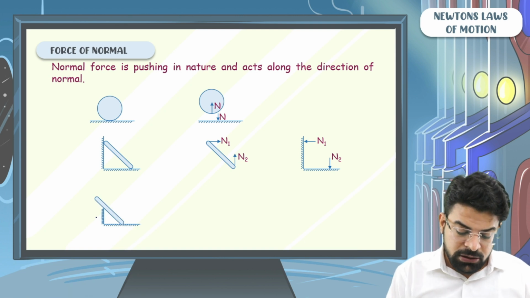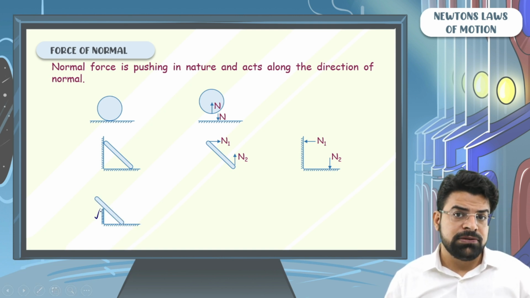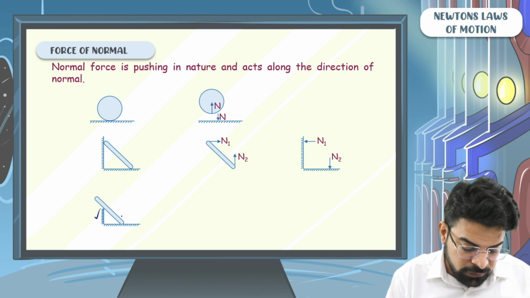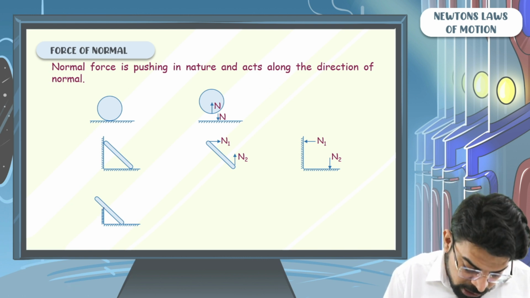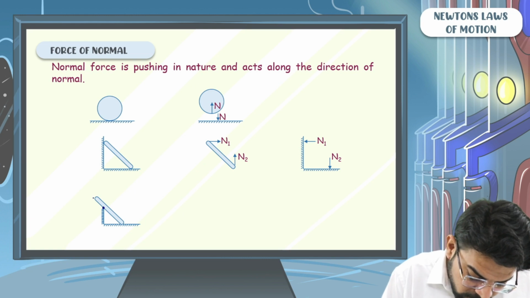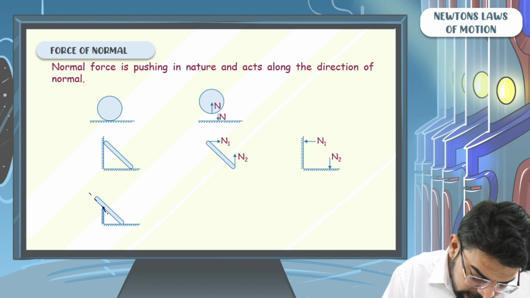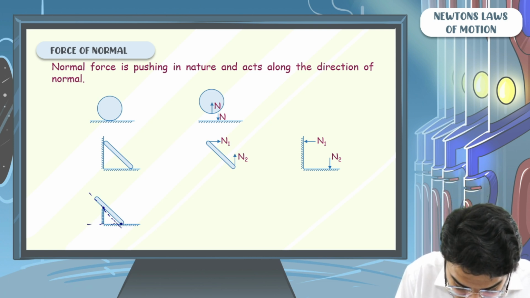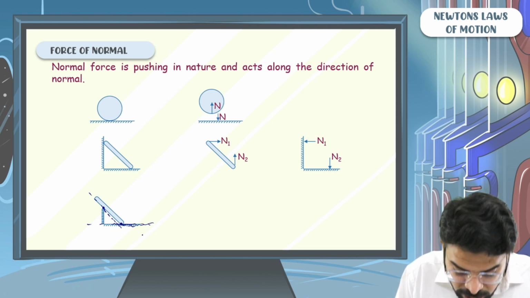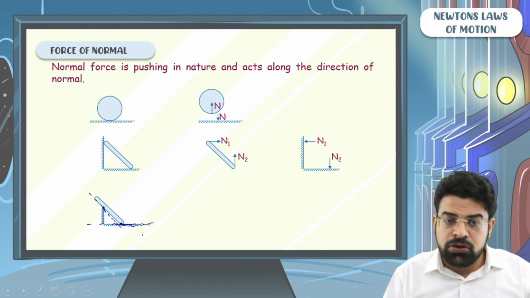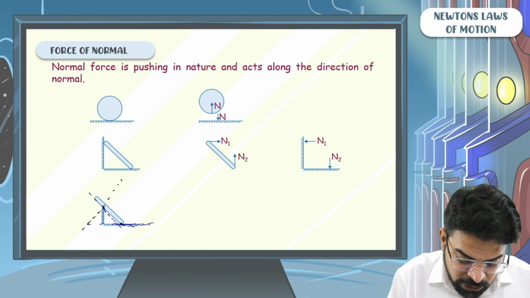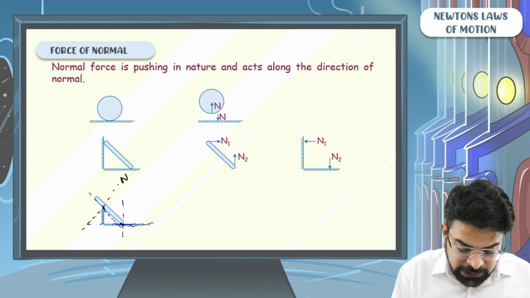What if the wall is not of sufficient length? The length of the wall is less than the height of the ladder. Then what to do? Then you will say, sir, look at the tangent at the point of contact. First point of contact, and look at the tangent at the second point of contact. The normal is normal to tangent. So at the first point of contact, this will be the normal. At the second point of contact, this will be the normal.